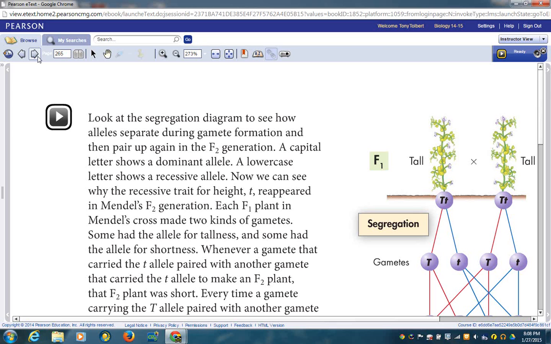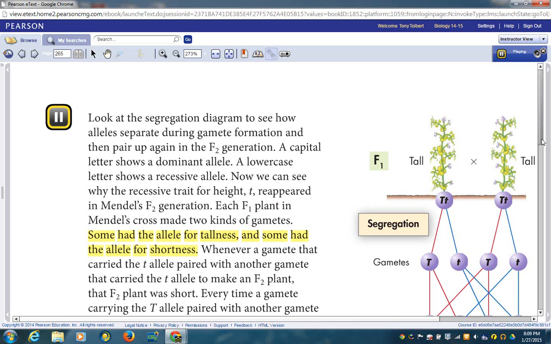Look at the segregation diagram to see how alleles separate during gamete formation and then pair up again in the F2 generation. A capital letter shows a dominant allele. A lowercase letter shows a recessive allele. Now we can see why the recessive trait for height, little t, reappeared in Mendel's F2 generation. Each F1 plant in Mendel's cross made two kinds of gametes. Some had the allele for tallness, and some had the allele for shortness.